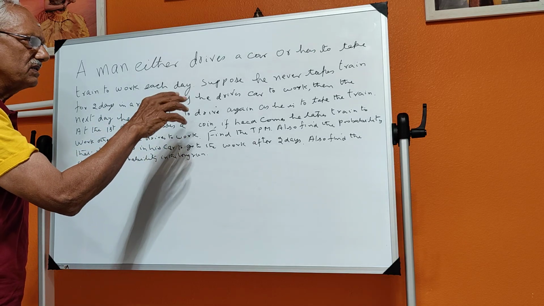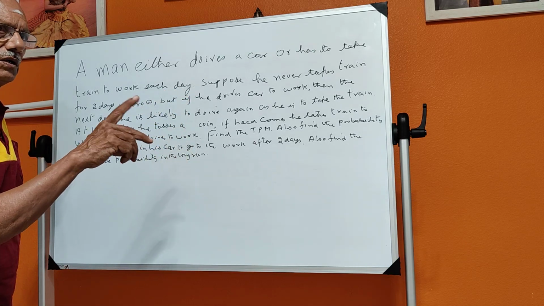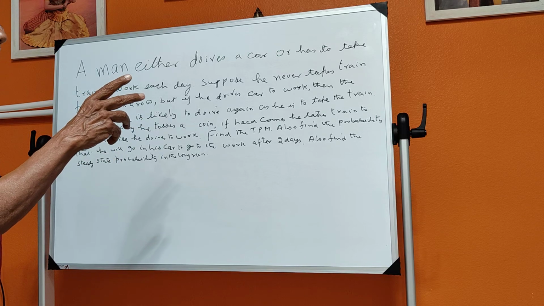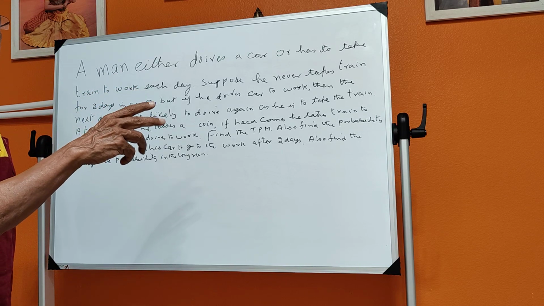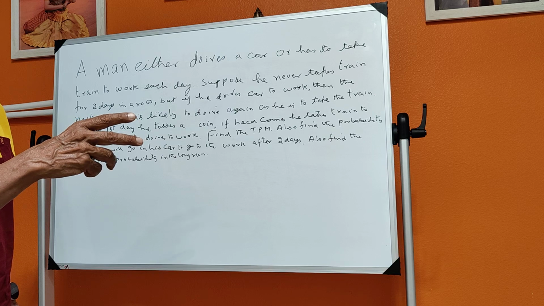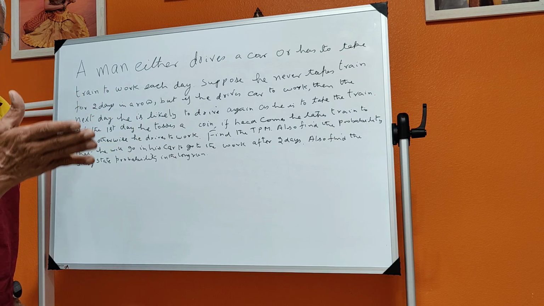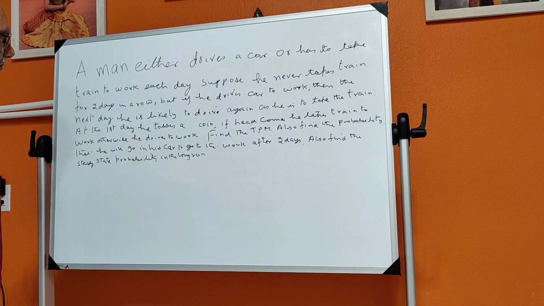But if he drives car to work on a particular day, then it is equally likely that he will take the train to go to the office the next day. That is the meaning of that.